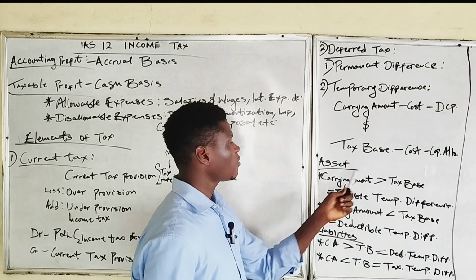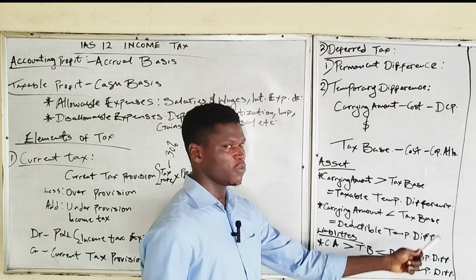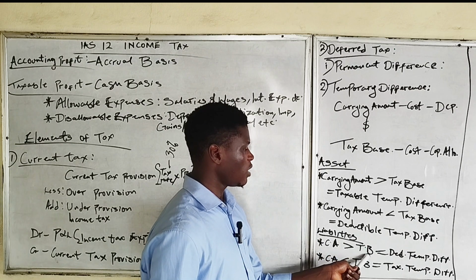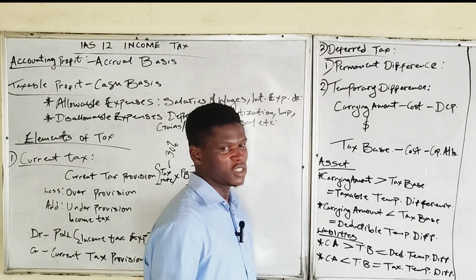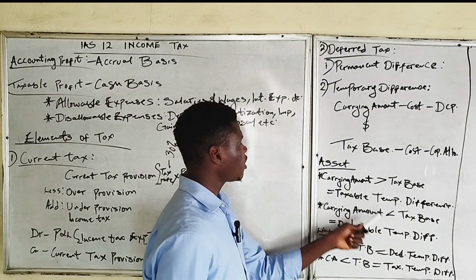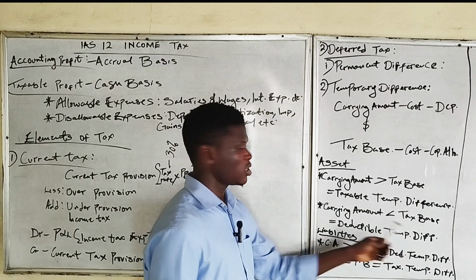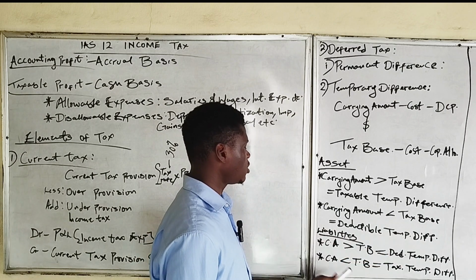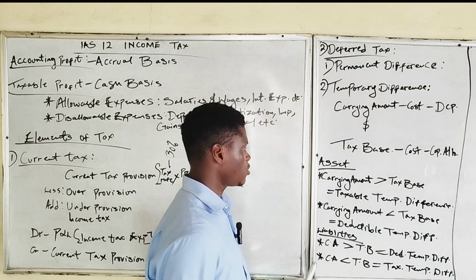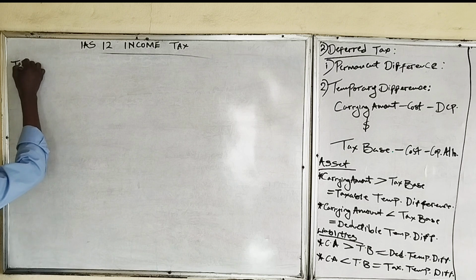So for assets, if the carrying amount of an asset is greater than the tax base of an asset, we'll have taxable temporary difference. But for liability, if the carrying amount of a liability is greater than the tax base of a liability, we'll have deductible temporary difference. It is just the opposite of each other. Then the second one is if the carrying amount of an asset is lower than the tax base of an asset, we'll have deductible temporary difference. But if the carrying amount of a liability is lower than the tax base of a liability, we'll have taxable temporary difference.